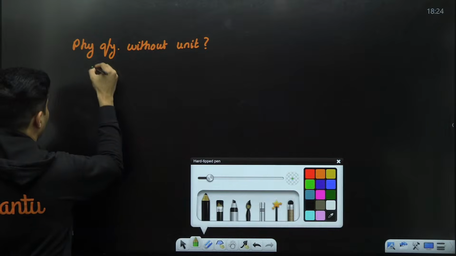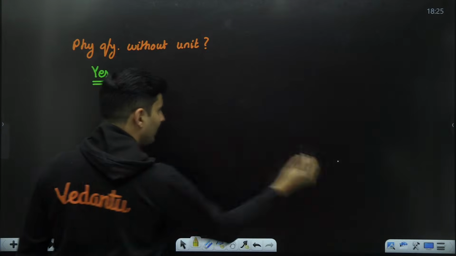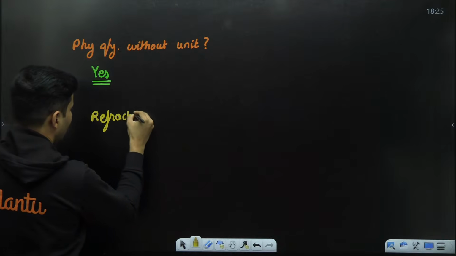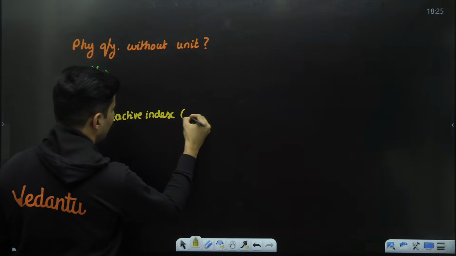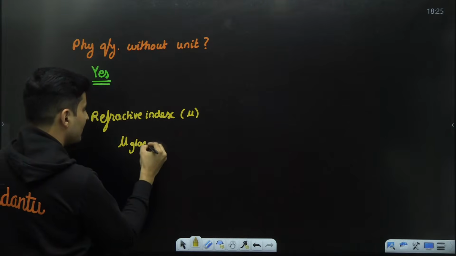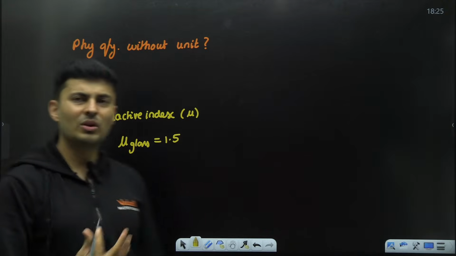The answer to that is a big yes. You might be like, sir, which one, sir? Please tell me. There is something called as refractive index. The symbol of it is basically mu. So if I tell refractive index of glass and I tell it is 1.5, there is no unit with it.